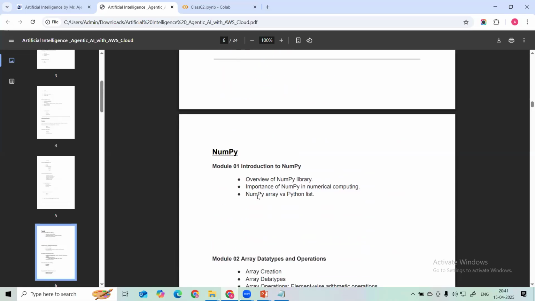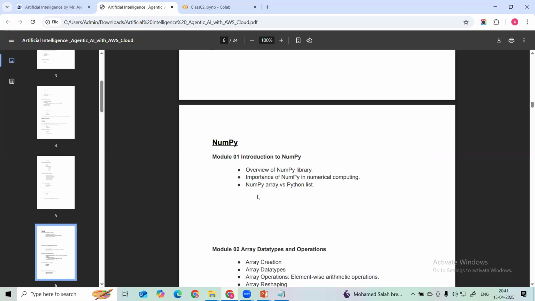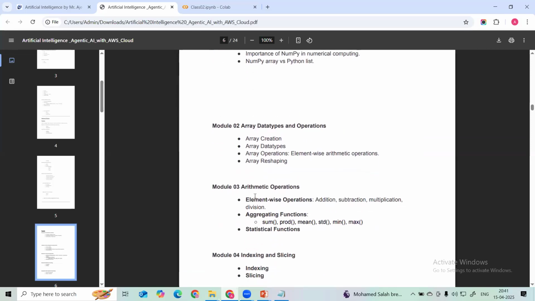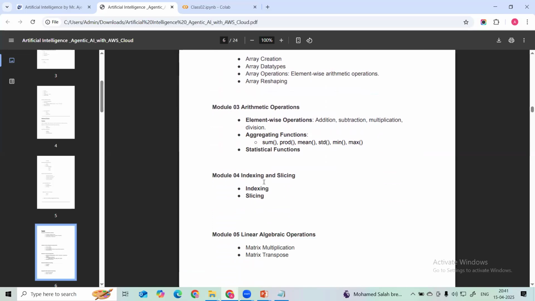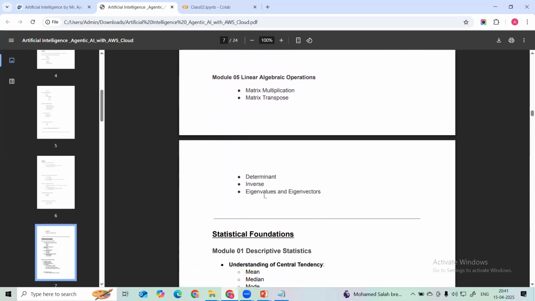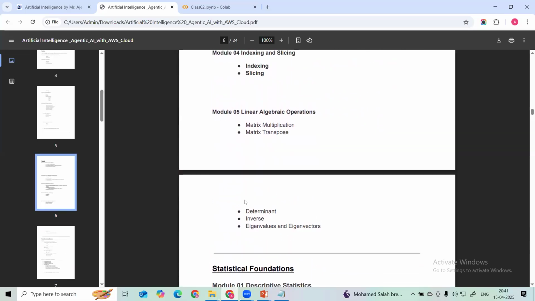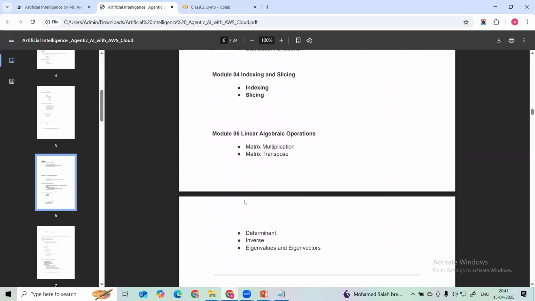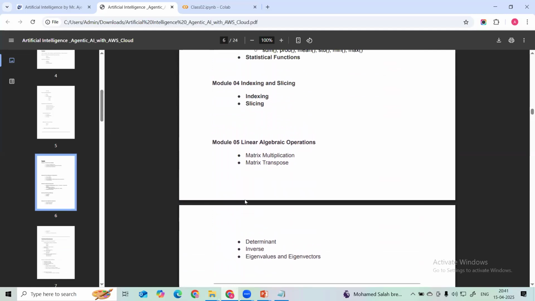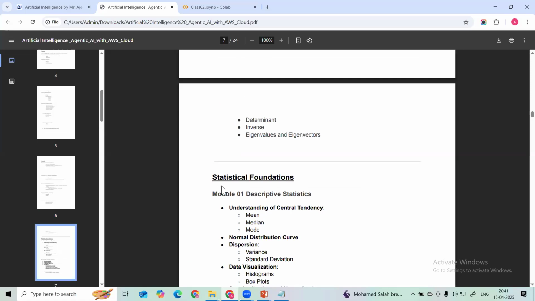And then after that we are going to learn numerical Python. NumPy is numerical Python, where we can perform mathematical calculations: mathematical operations, indexing, slicing, linear algebra. All this calculation will be done in a better and more efficient way, so that is why we are using NumPy in advanced Python.